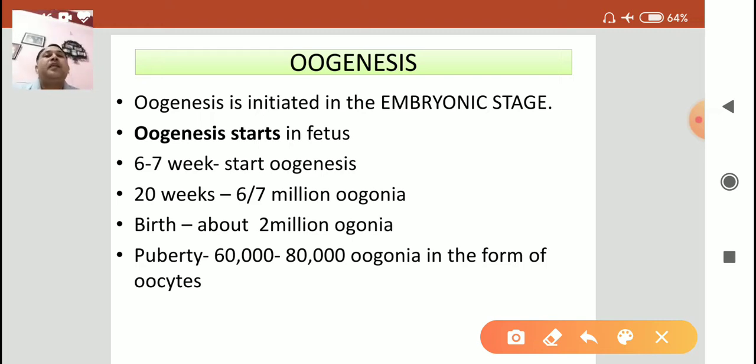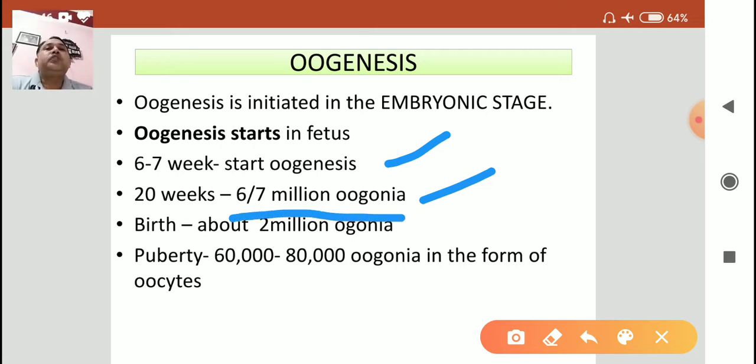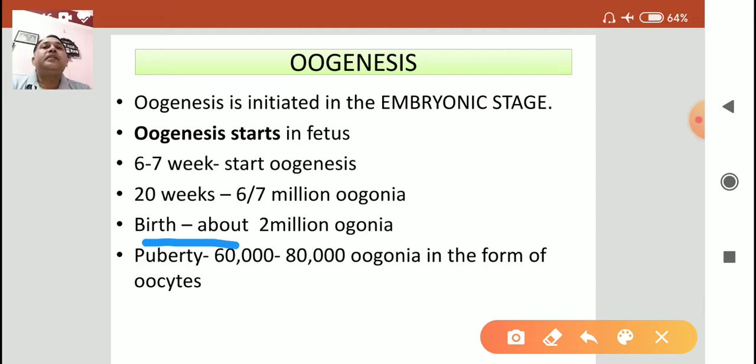These are the literature values and may differ in some literature, but on average a 6 to 7 week old fetus starts oogenesis, at about 20 weeks it has 6 to 7 million oogonia, and at birth only 2 million oogonia are present in the ovary.